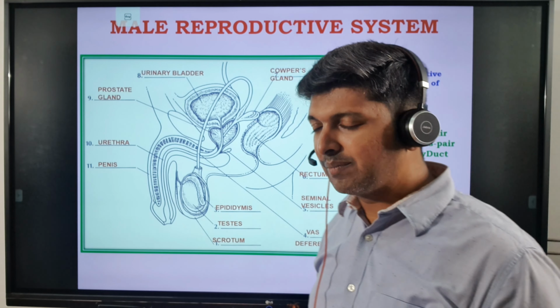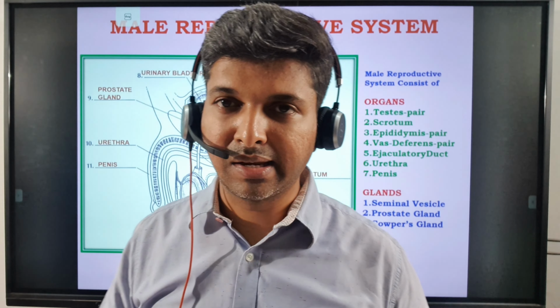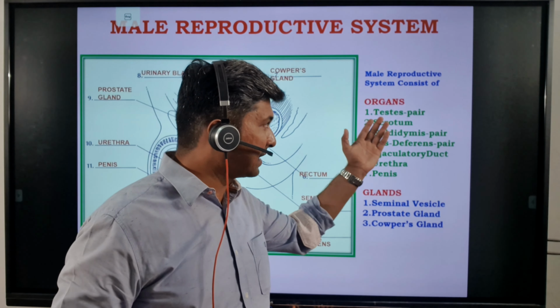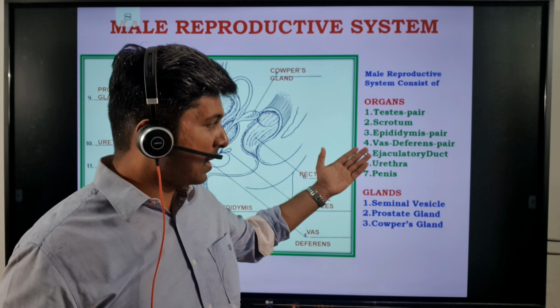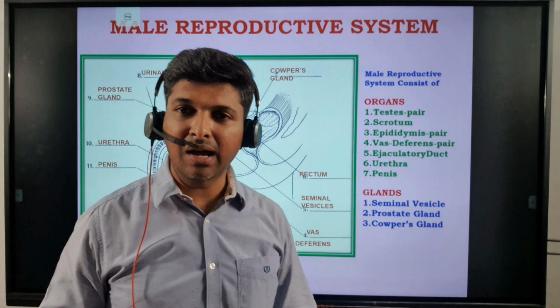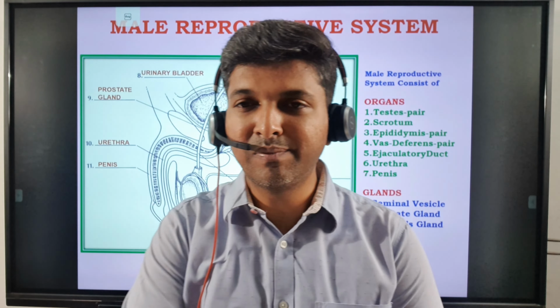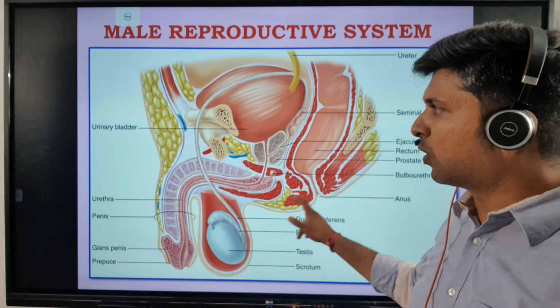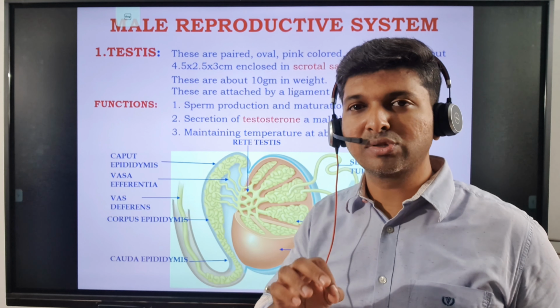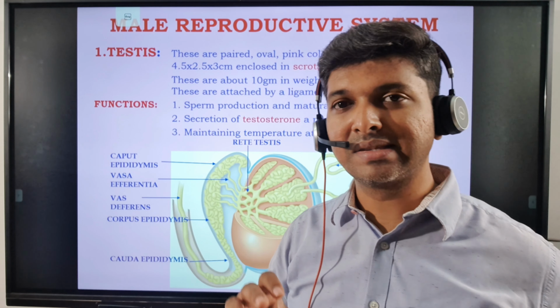So in the male reproductive system, which organs are there? The organs are a pair of testes, scrotal sac, epididymis, vas deferens, ejaculatory duct, urethra, and the copulatory organ penis. Okay, and we are going to see there are also glands. We're going to see all this in detail. So let us start with the most important organ of the male reproductive system, that is the testes.